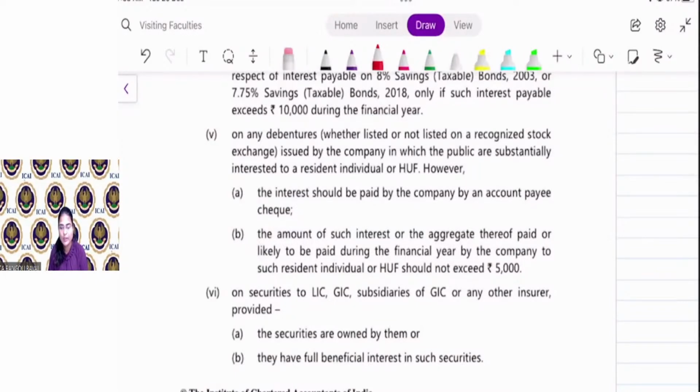Right? So, for example, if a company is paying interest on debentures, say 7,000 rupees to Mr. X, whether the company is required to deduct TDS or not. Chalo, everyone. A listed company is required to pay 7,000 interest on debenture to Mr. X, whether the company is required to deduct TDS or not. Quickly. Zero, there is no interest on zero coupon bond.